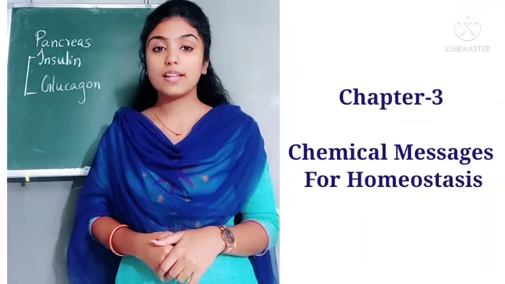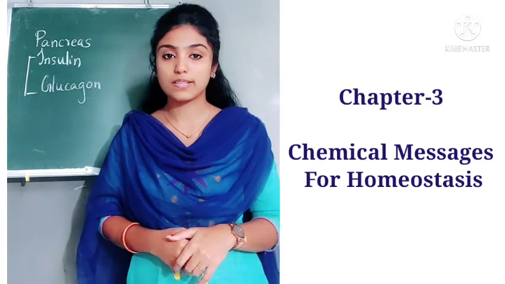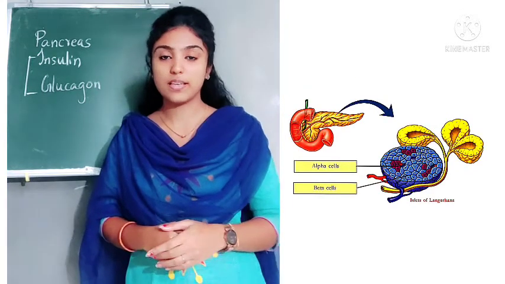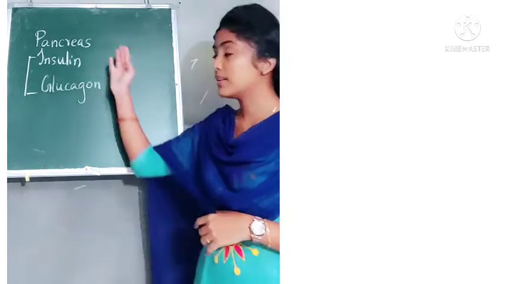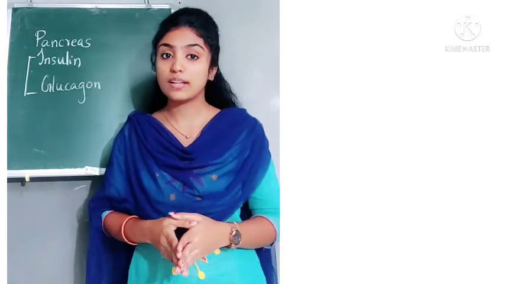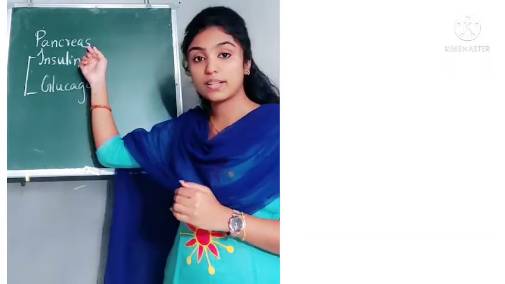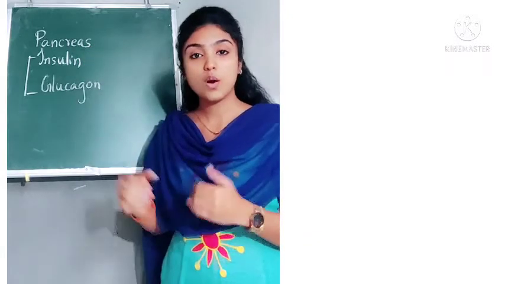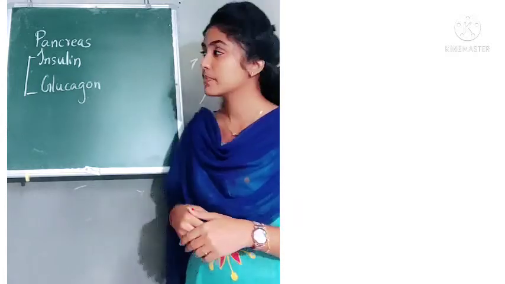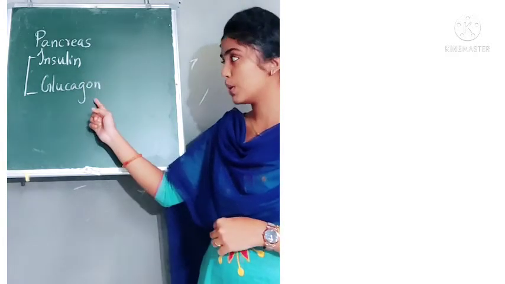Dear students, let's continue chapter 3, Chemical Messages for Homeostasis. In last class we discussed the pancreas, and we know that the pancreas is a gland which produces hormones. Which are the hormones produced by the pancreas? The pancreas produces insulin and glucagon.